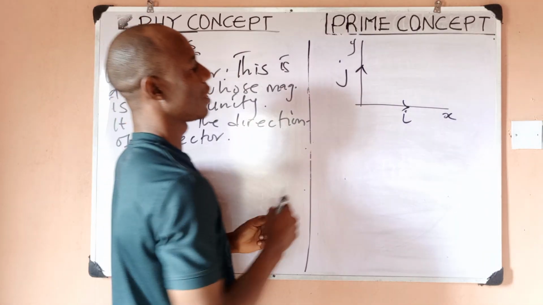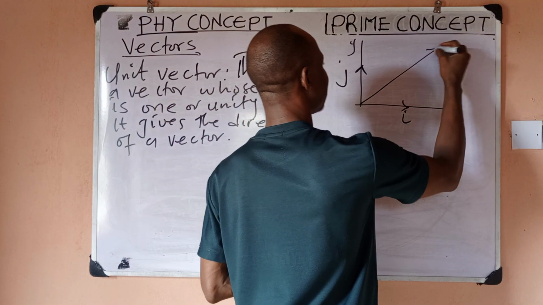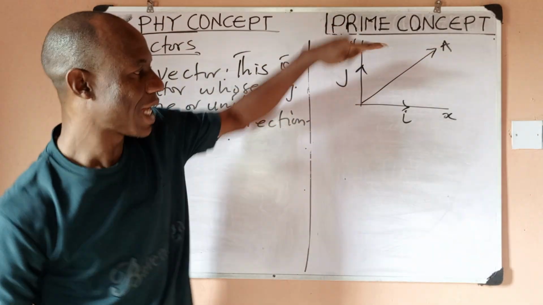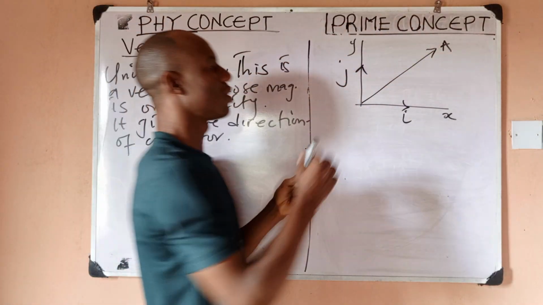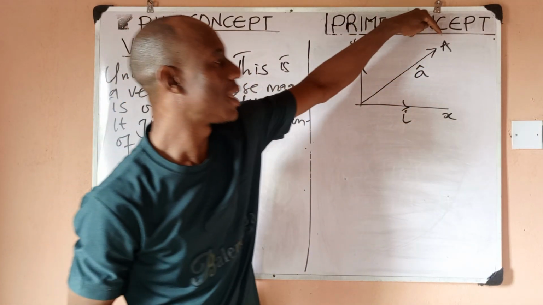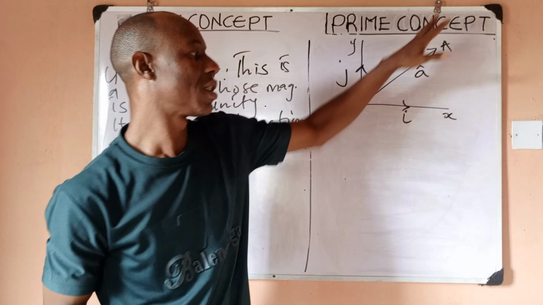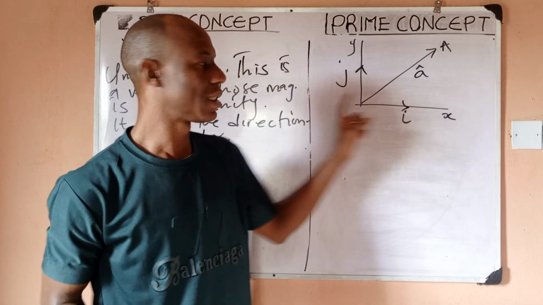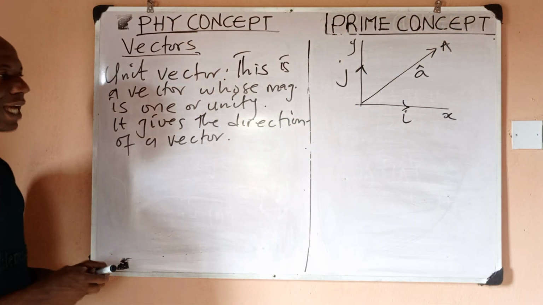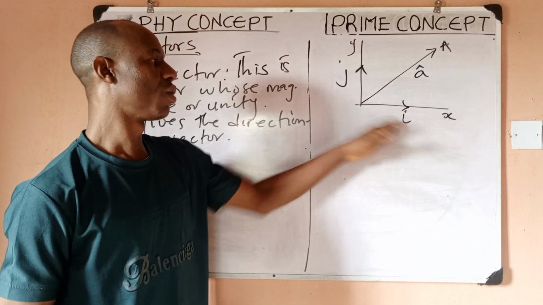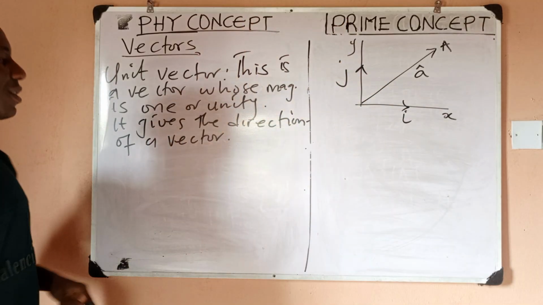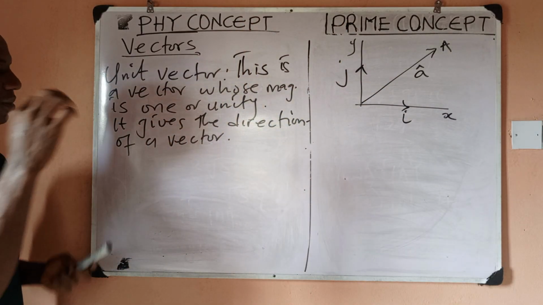J. Now what if we have a vector that lies between this plane and this vector is A? How do we know this direction? The vector that gives us this direction is a unit vector, which we will now denote with the symbol A cap. So A cap is a vector that tells the direction in which this A is pointing, which is neither this nor this. So this is what we mean by a unit vector. I is a unit vector, J is a unit vector, which we already know their axis. Then this is also a unit vector whose axis is somewhere between these other axes. That is what we mean by a unit vector.